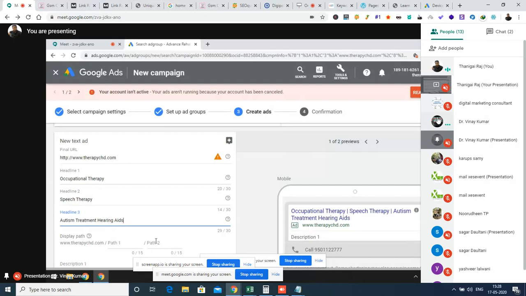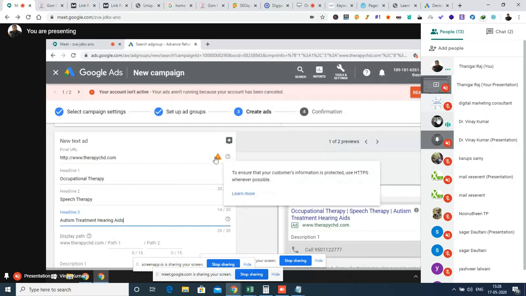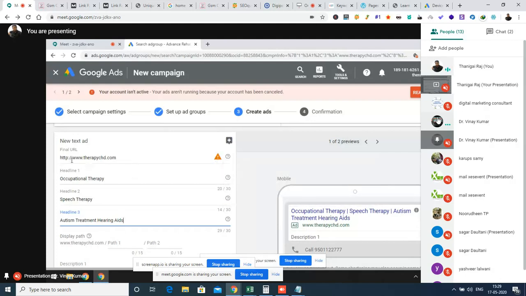So the display path option is there, right? This is the URL which will be shown to the audience. Why is it showing like this? It is showing like that because you had entered HTTP. HTTPS means it is secure, and you should have an HTTPS website. Anyway, scroll down now.